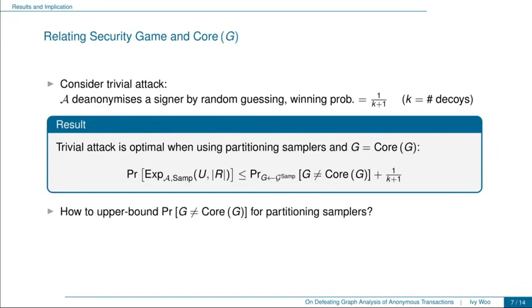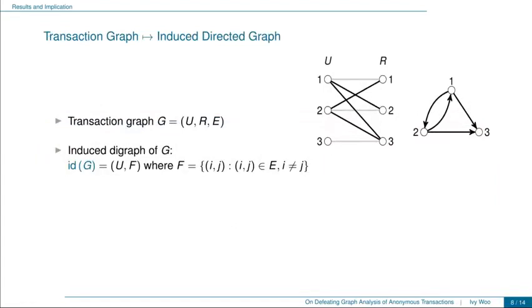With this inequality, to upper bound the adversary's winning probability, it remains to upper bound the probability of G not equal to core G. We achieved this by proving some relations about graphs and also proposing two conjectures, which I'm going to walk through next. First, we map the problem of a transaction graph to that of a directed graph.